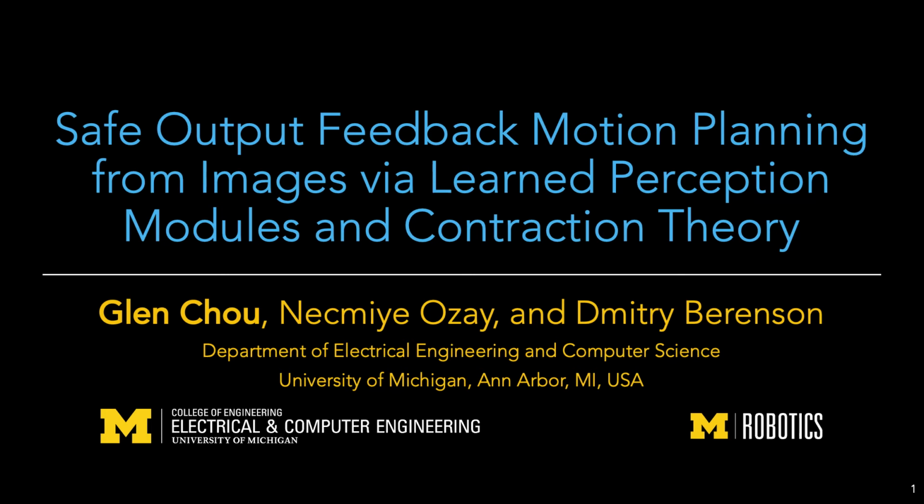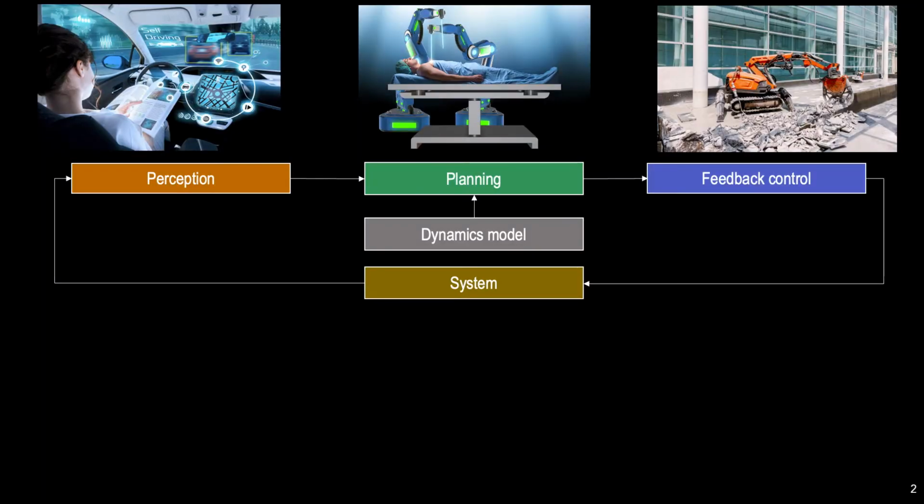Today, I'm going to talk about our recent work on runtime safety for planning and control from images. Many of the most impactful applications of autonomous robotics are safety critical. To act in these settings, a robot typically has an autonomy pipeline.